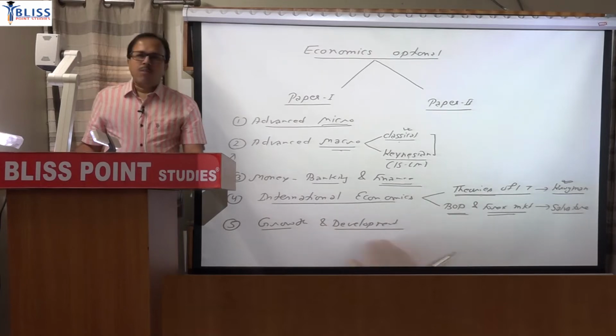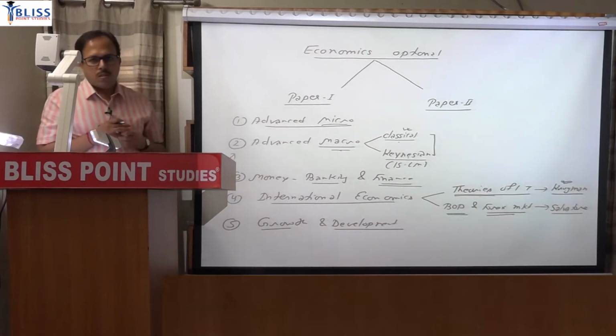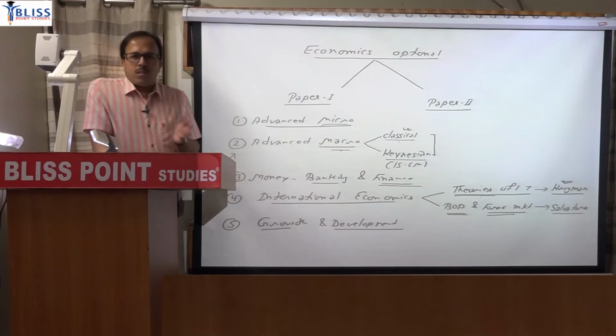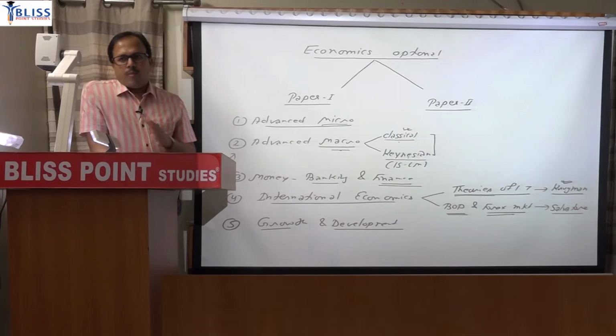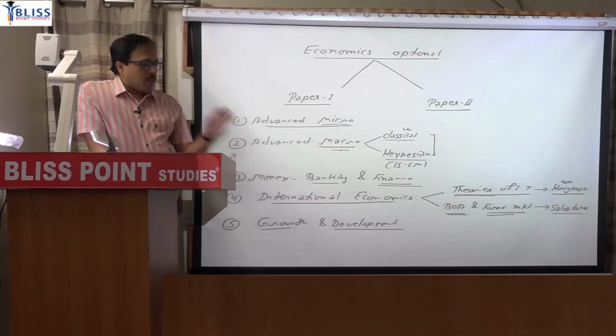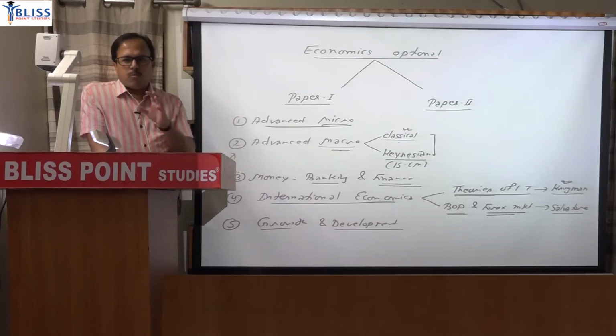In growth and development, there are in fact many growth theories, some old ones, some recent ones. You will find the old ones in various books. Balanced growth, unbalanced growth, the Solow model, the Lewis model, the Harris-Todaro model. You will find these in various books, but the better book for most of the topics is ML Jhingan's Economics of Development and Planning.